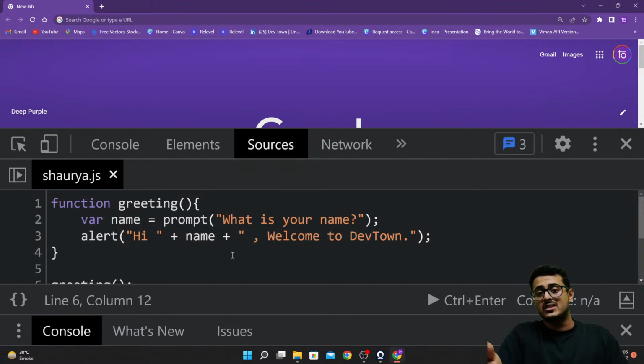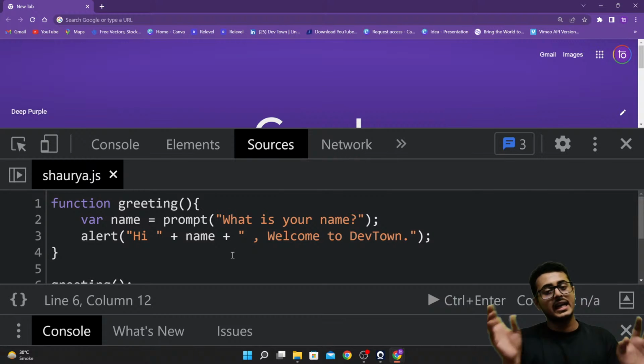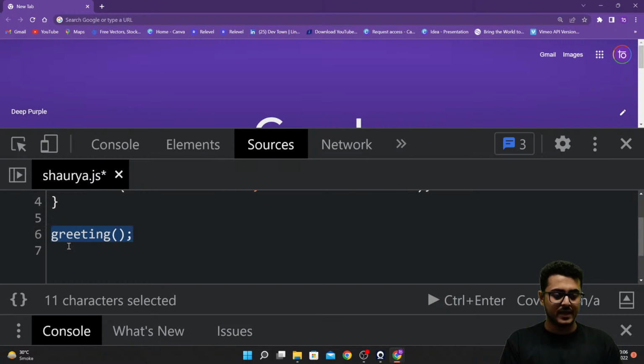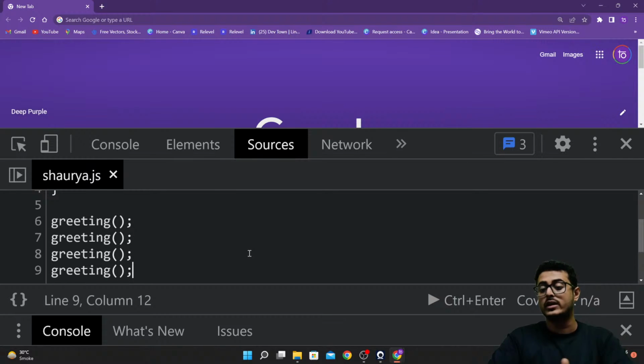Now writing those 15,000 lines of code again and again every time you want that particular thing to happen is a completely bad idea, because your code base will become so big without any reason. You're writing the exact same code again and again. To avoid doing that, we create functions. For example, if I want to have two greetings, I just copy this greeting call any number of times, and that many times our greeting will get executed. If I'm copy pasting this 4 times, your greeting will get executed 4 times as well.